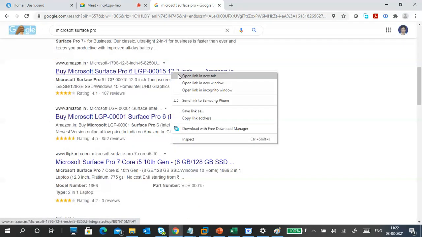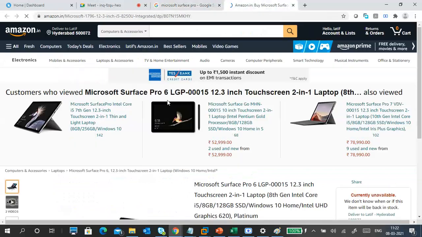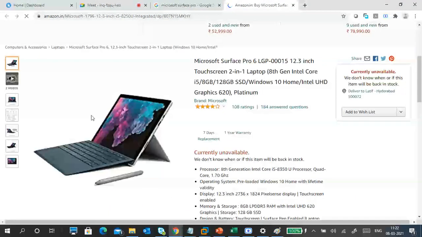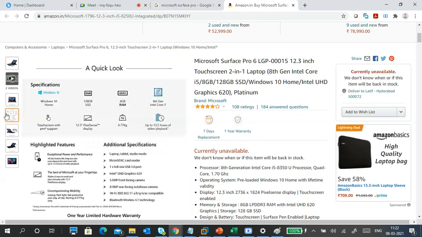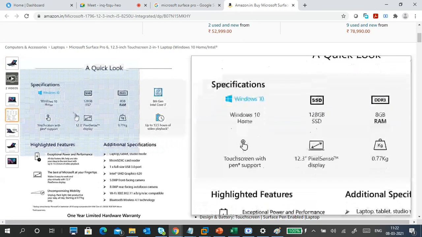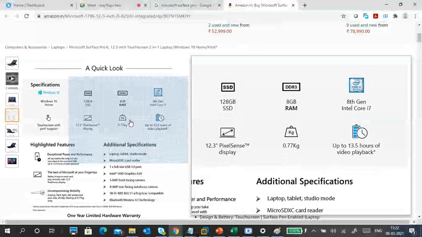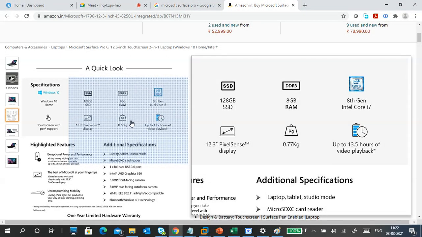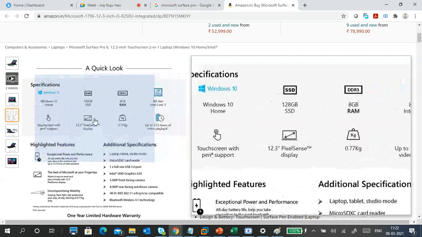You want to see it? Here it is. Surface Pro is there. On the screen you can write also. It's like a tablet, an all-in-one, two-in-one type. It works like a laptop as well as a tablet. See, 8 GB RAM, i7, 13.5 hours of video playback, so continuously from morning to evening you can view it. 12.3 inch screen.